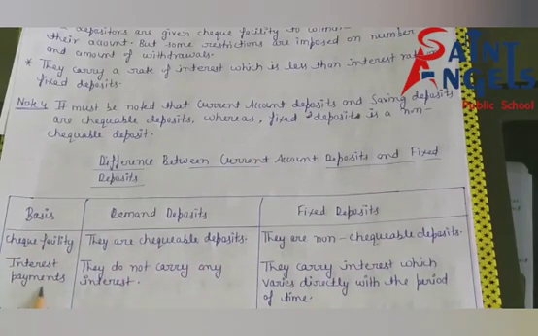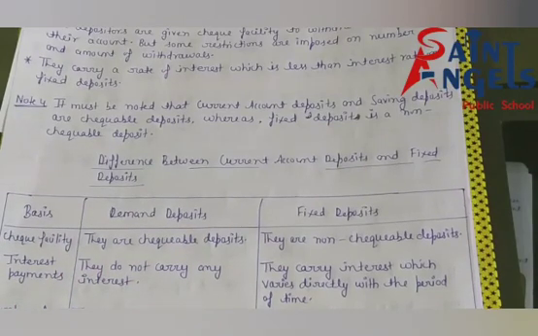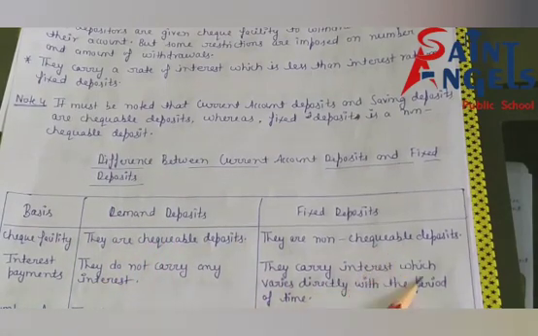See, interest payments. Current account deposits do not carry any interest, but you know that banks impose service charges to maintain these accounts. Fixed deposits carry interest which varies directly with the period of time.